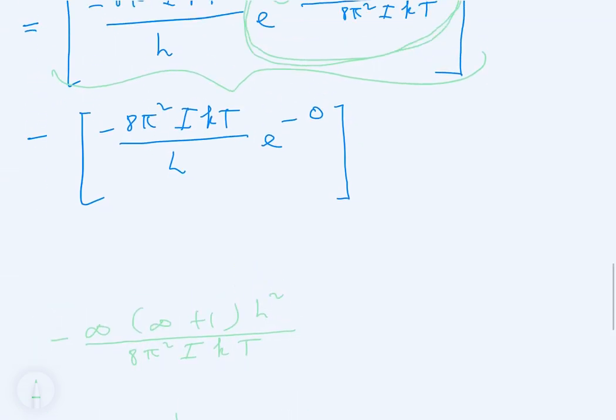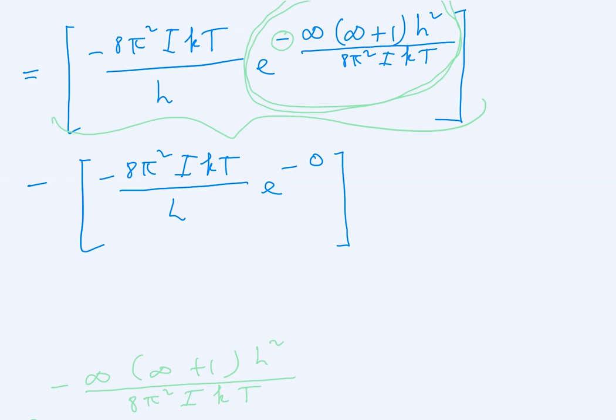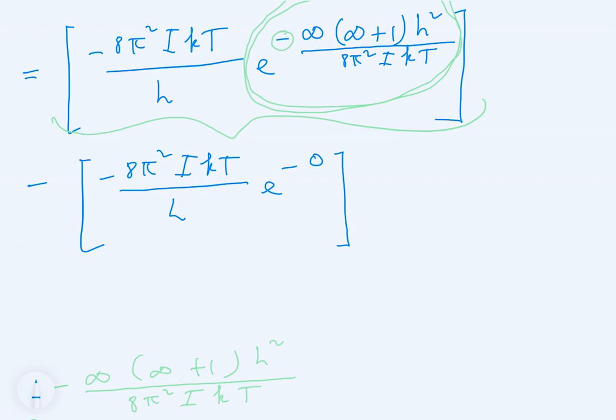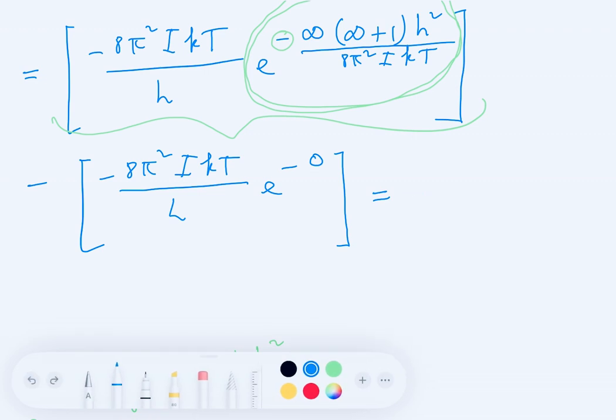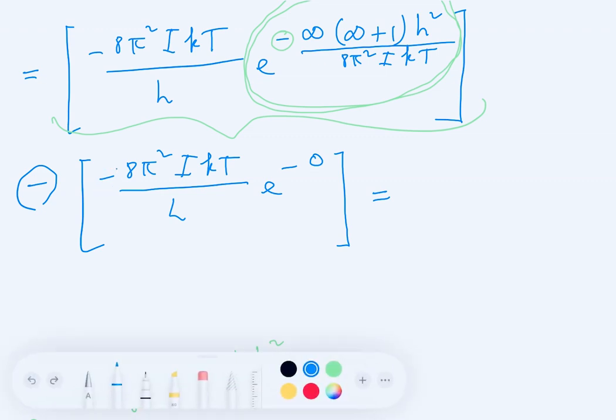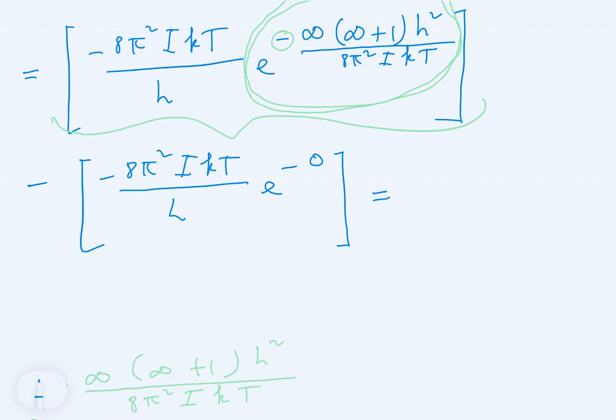So therefore, that means the following now. If the whole first bracket vanishes, then this here is equal to minus. Before we write it down, let's just go back. Note that we have a minus here outside, and there's also another minus here. Also note that e to the minus 0 over here is just e to the 0, and e to the 0 is 1. So also note that.